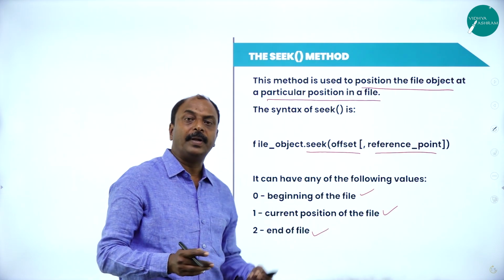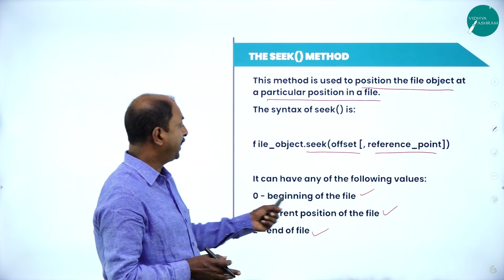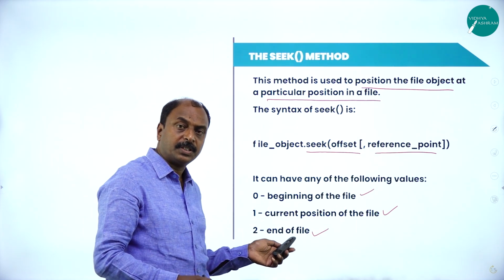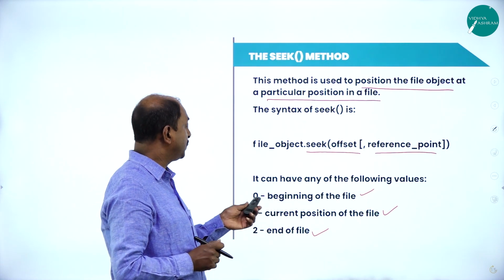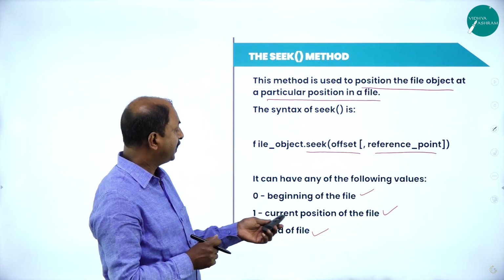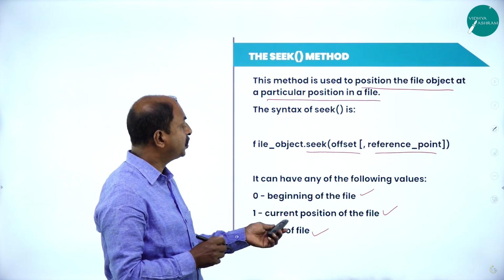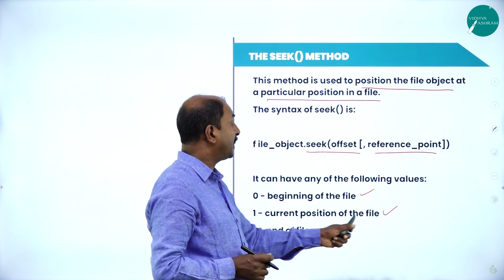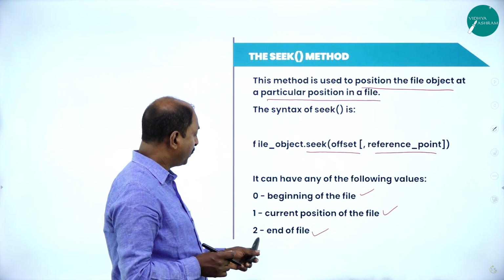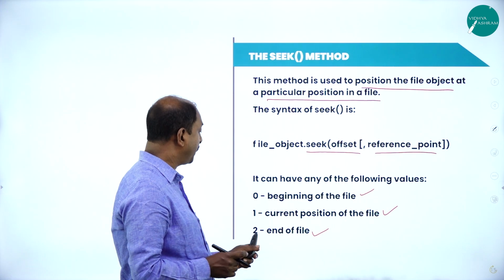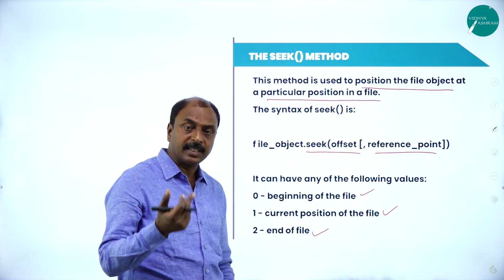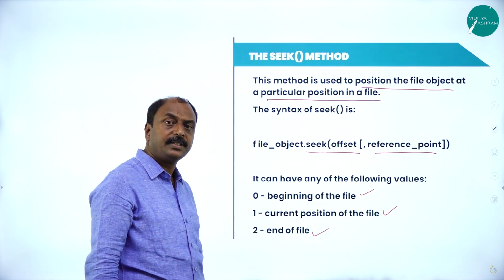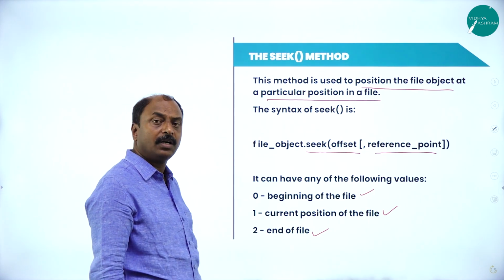So it is possible to place the file pointer at the beginning of the file. Suppose I write 0 here as a reference point, the file pointer moves to the 0th position, or 0 byte. If the reference point is 1, we are placing the file pointer at the current position of the file. Next one is the end of file. If the reference value is 2, it places the file pointer at the end of the file. This is the seek function, or seek method.